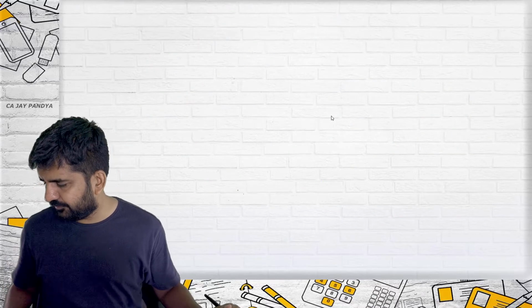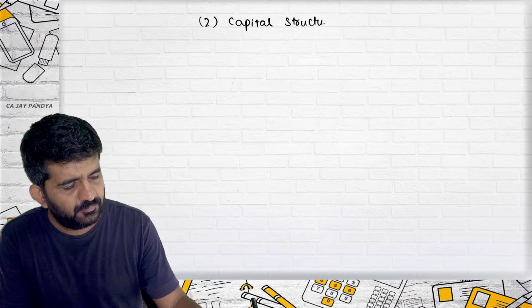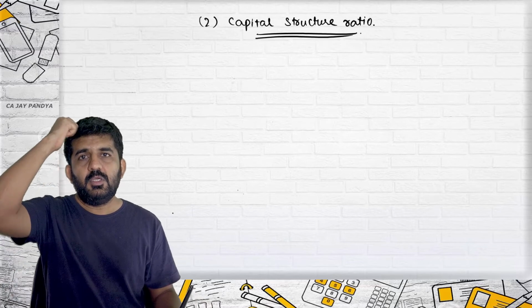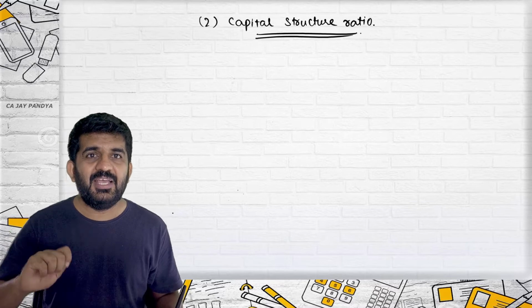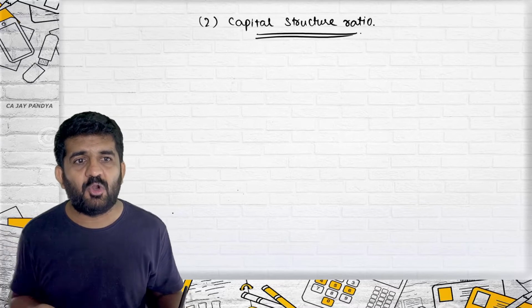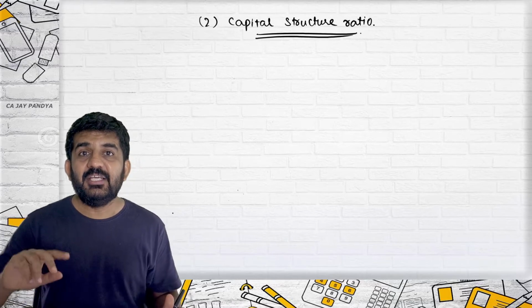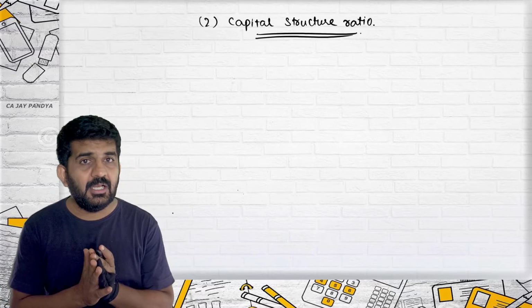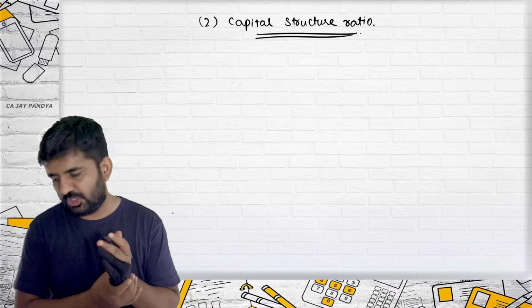We are going to the second category of ratios, which are capital structure ratios. What are capital structure ratios? Try to concentrate. What is the capital structure decision? We are deciding how much debt is to be borrowed and how much equity is to be raised. The ratio between debt and equity is known as capital structure. So it will have some debt, some equity, and we will be understanding capital structure ratios.